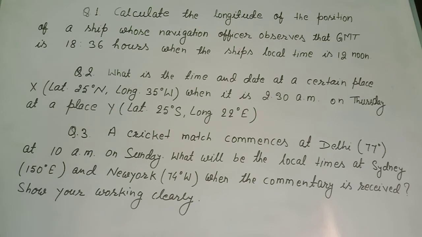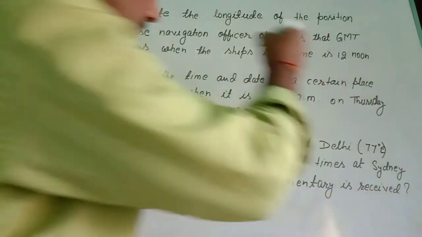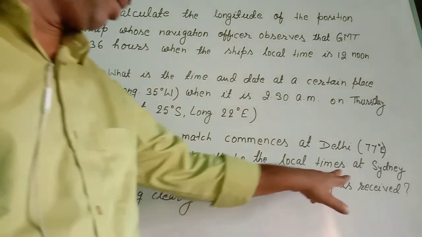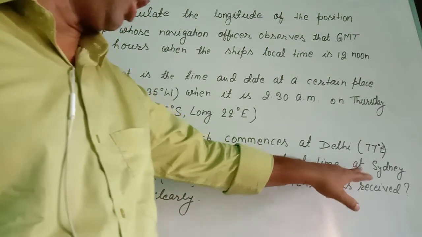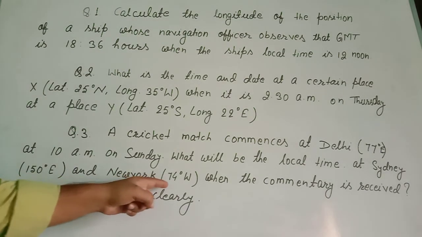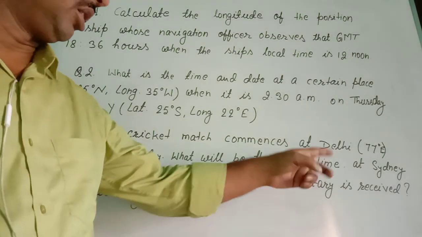And the last question is: a cricket match commences at Delhi, 77 degrees east, the eastern longitude, at 10 am on Sunday. What will be the local time at Sydney, that is 150 degrees east, and New York, that is 74 degrees west, when the commentary is received?